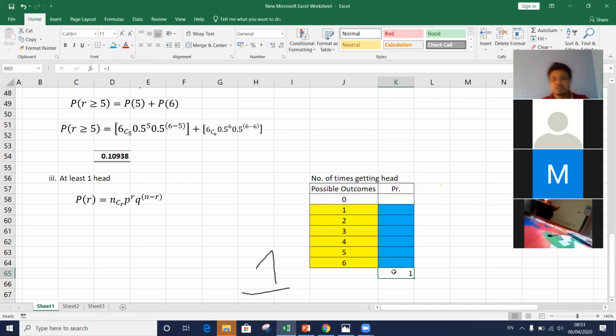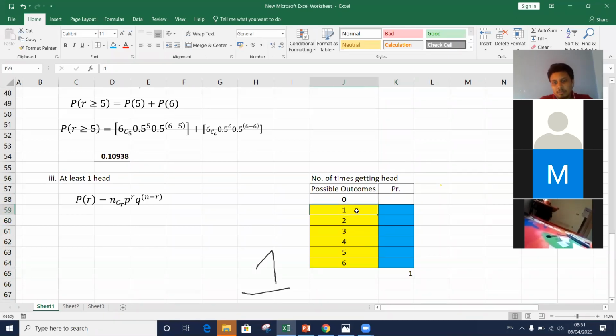Whether the probability distribution is binomial, Poisson or normal, it is a probability distribution. If it is a probability distribution, the sum of probabilities should be equal to 1.